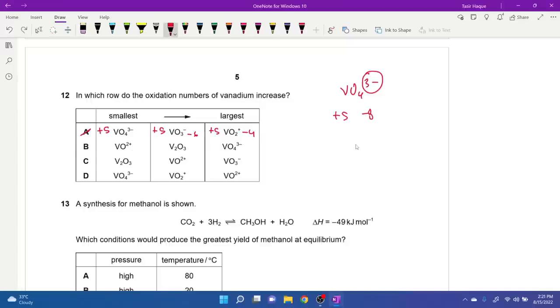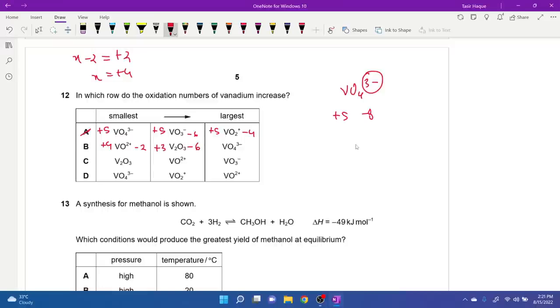Sorry, there's only one oxygen here. So oxygen is at minus 2 and vanadium needs to be plus 4, because check this: x minus 2 is equal to plus 2, so x has a value of plus 4. Do you understand? So oxygen is minus 2, vanadium has to be plus 4 for the total to be plus 2. Next one, oxygen is minus 6, so how can we balance that?